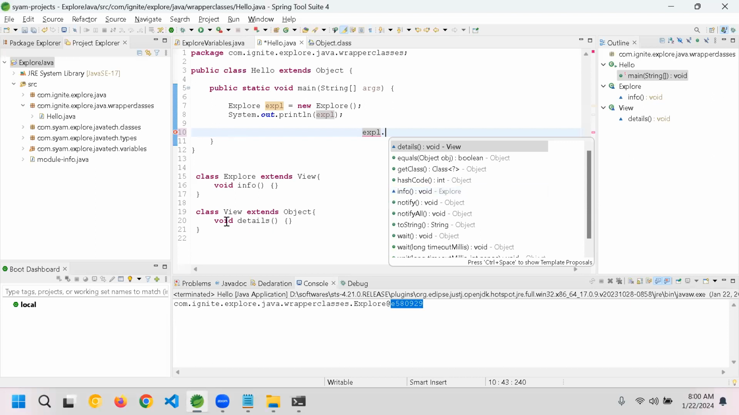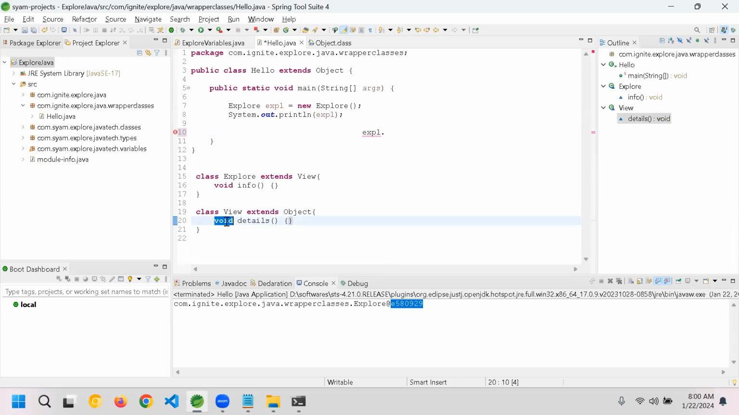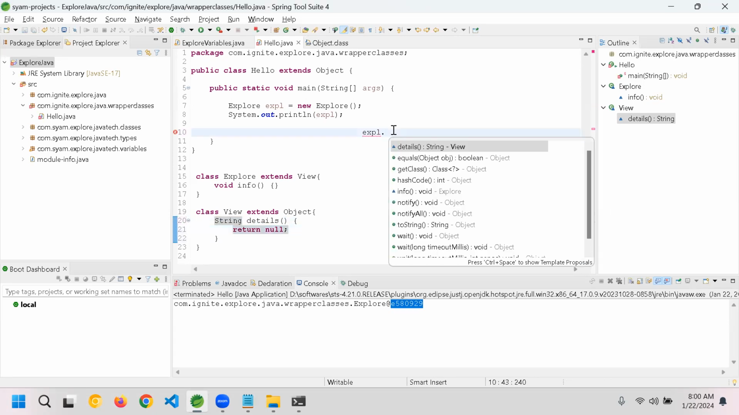So let me change this details to String, and I will return null here just to showcase it. Now I press control space on explore. See here, the details method's return type is String. Earlier it was void, now it is String. Guys, are you able to follow me? Is it clear? Am I going slow, or are you able to understand what I'm trying to say?